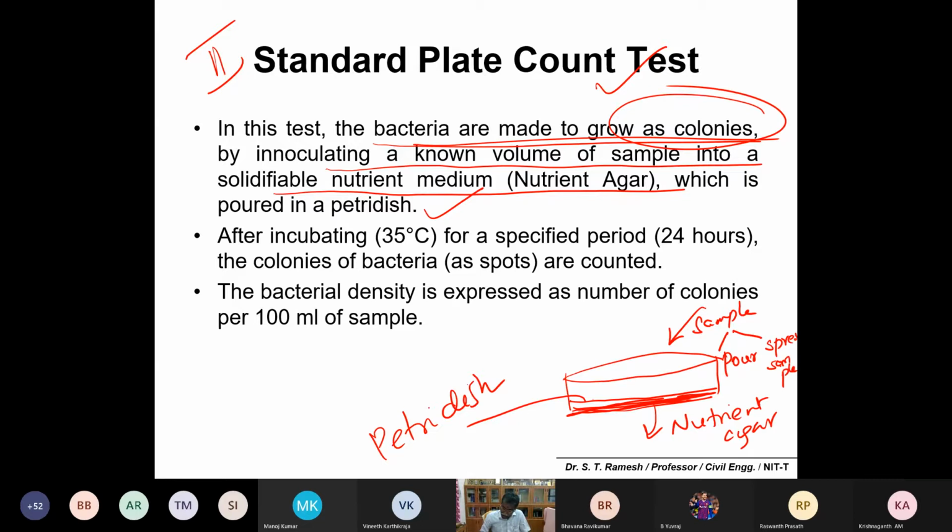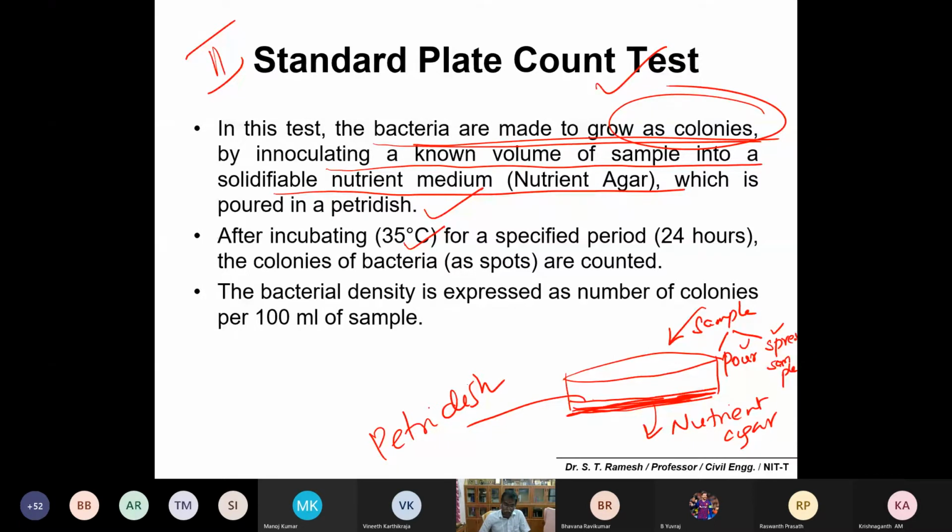Two ways you can add the samples into a Petri dish. Then you keep this Petri dish at a temperature of 35 degrees Celsius in the incubator for a period of 1 day.